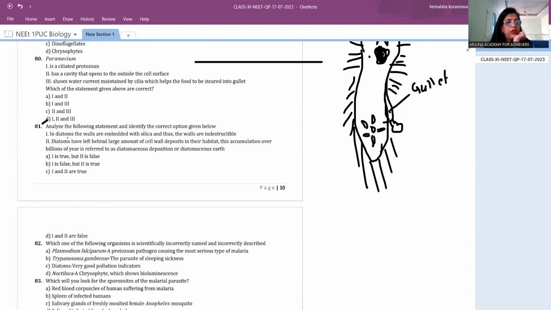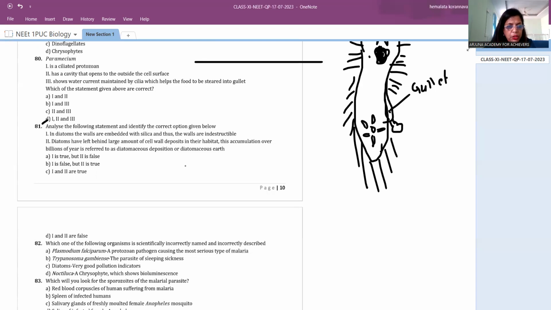First one says, in diatoms, the walls are embedded with silica and thus the walls are indestructible, right? The first option is saying that the walls are embedded with silica, and they are indestructible, right? So it is correct. Why? Because you must be knowing pennate diatoms and centric diatoms. I told you they are made up of thick and hard walls, right?